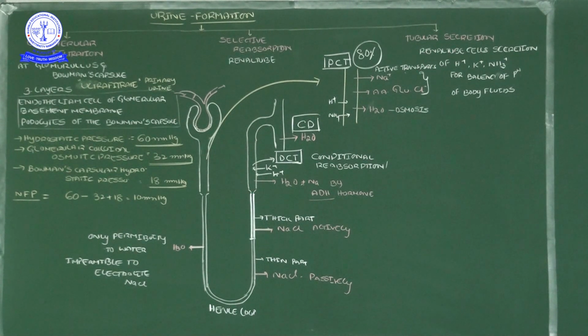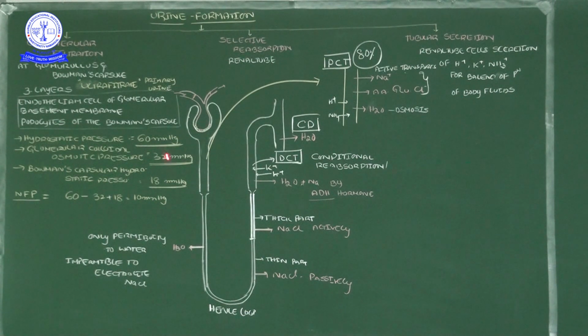Let's recall the previous video, where we discussed nephron structure. A nephron contains majorly two parts. One is the Malpighian body, which is the combination of the Bowman's capsule with the glomerulus. This is the glomerulus, the pink colored portion, and the white colored cup-like structure is called the Bowman's capsule. The combination of Bowman's capsule and glomerulus is called the Malpighian body.